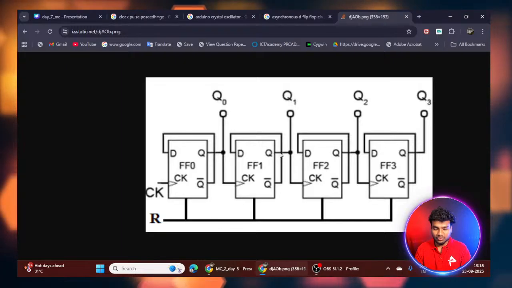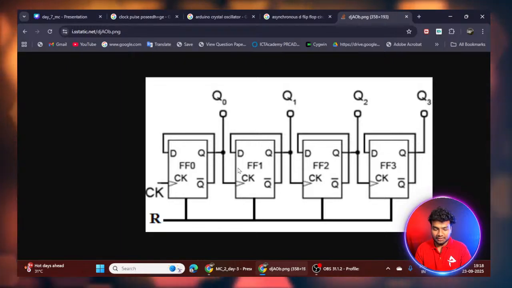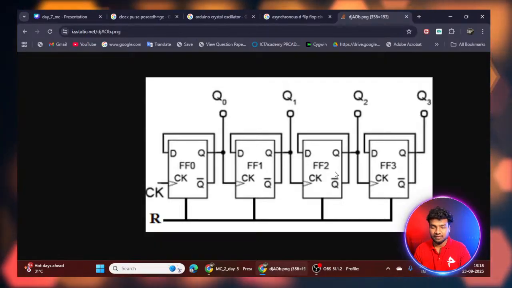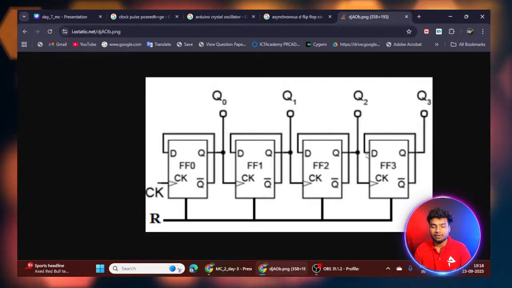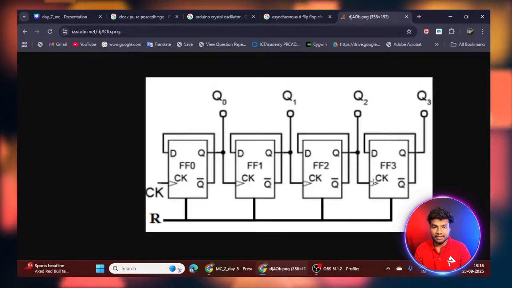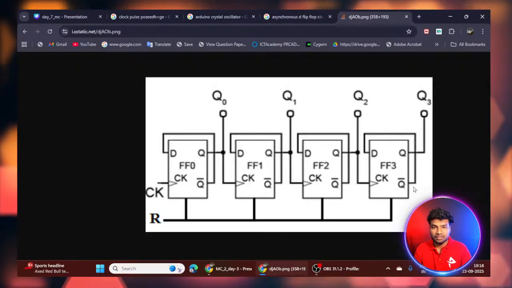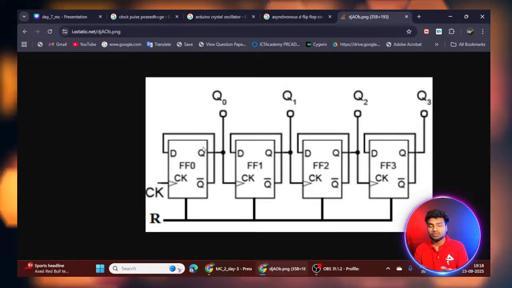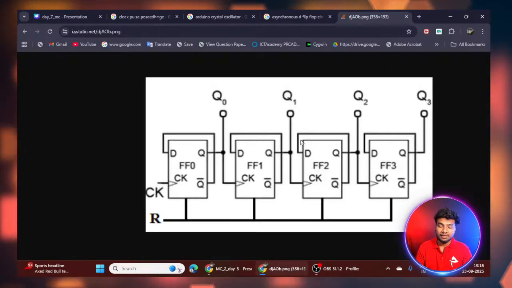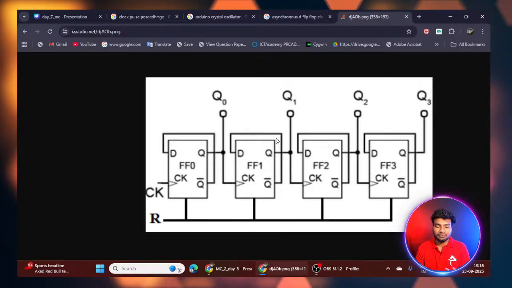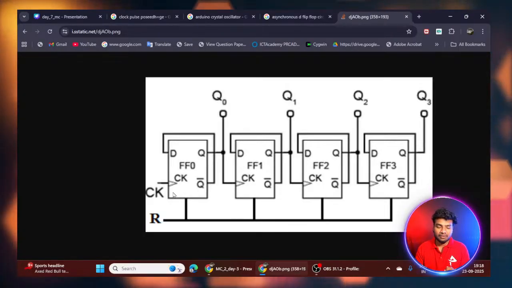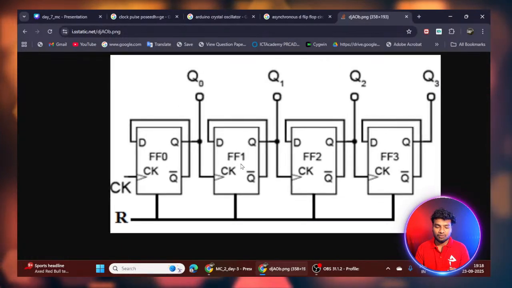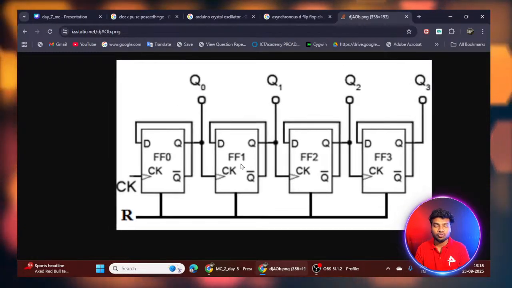The output of the second flip-flop is given as the clock input for my third D flip-flop, and the output of the third is given as the clock input for my fourth D flip-flop. This is how an asynchronous circuit looks. It is based on the clock only, but the clock is not given separately to all the D flip-flops.